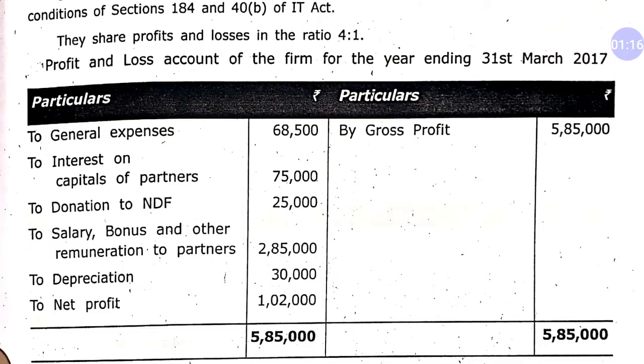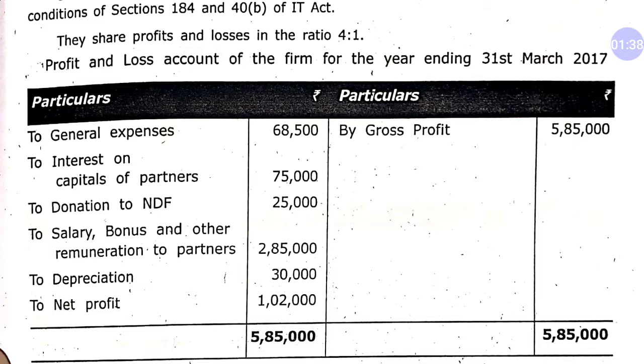Donation to National Defence Fund 25,000, salary bonus 2,85,000, which will be disallowed at first, and after that you will have to calculate salary according to 40B, and whichever is less, actual or 40B, you will have to consider. Depreciation 30,000, net profit 1,02,000.